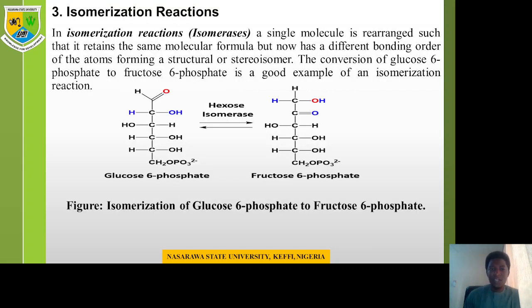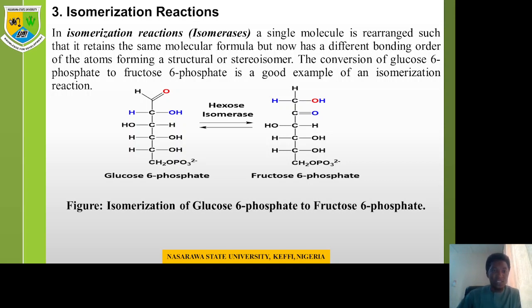Now, the third kind of reaction is the isomerization reaction. The enzymes that catalyze isomerization reactions are known as isomerases. That is the general name for these enzymes. In isomerization, a single molecule is rearranged such that it retains the same molecular formula but has a different bonding order of the atoms, forming a structural isomer or a stereoisomer.